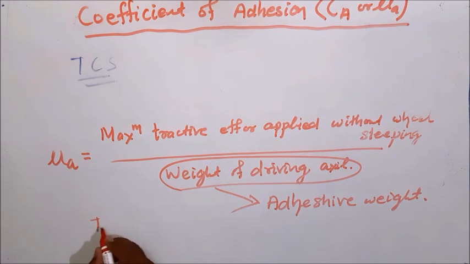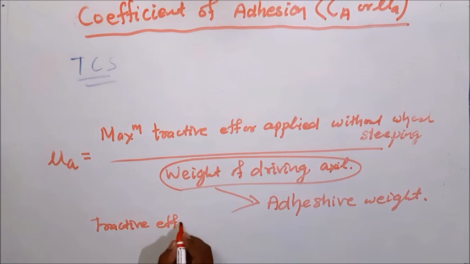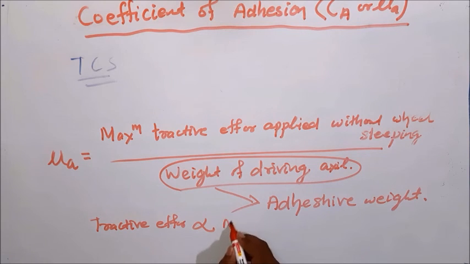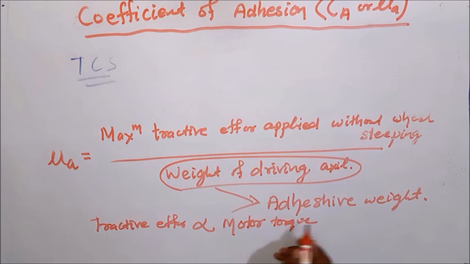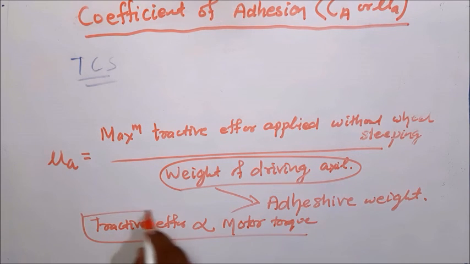So the tractive effort is directly proportional to the motor torque. Right? The tractive effort is directly proportional to the motor torque.